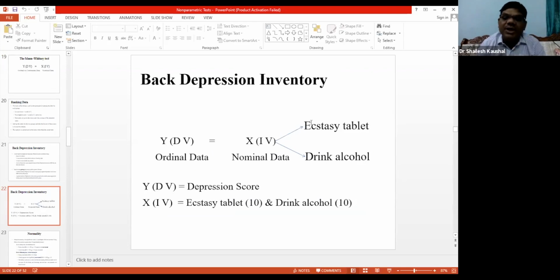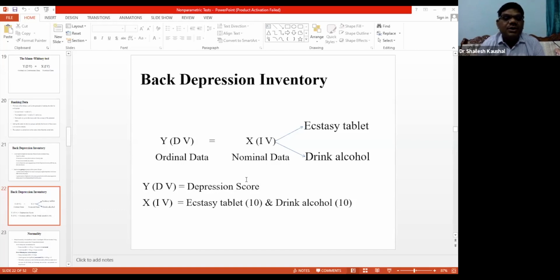So in total we have 20 participants, and the score is obtained through this particular inventory, the Beck Depression Inventory. This type of depression inventory may contain 20, 25, or 35 questions. On the basis of this set of questionnaire, we have taken the depression score.